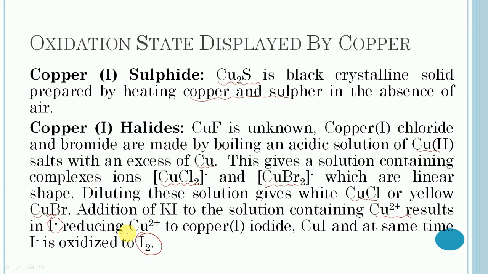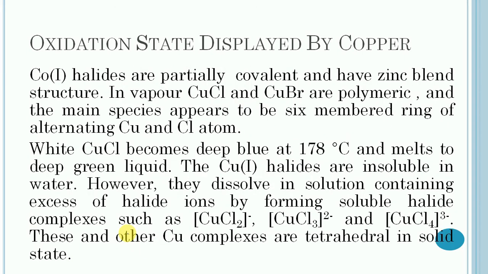Thus, the addition of iodide to a solution of Cu2+ forms a precipitate that rapidly and quantitatively decomposes to copper(I) iodide and iodine. Copper(I) halides are partially covalent and have zinc blende structure.